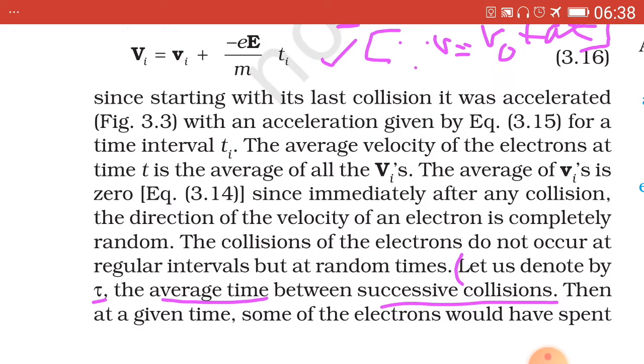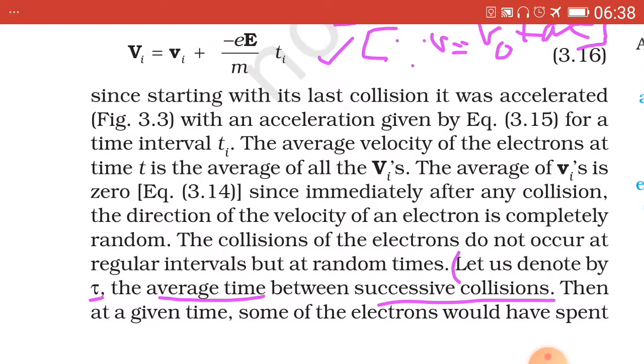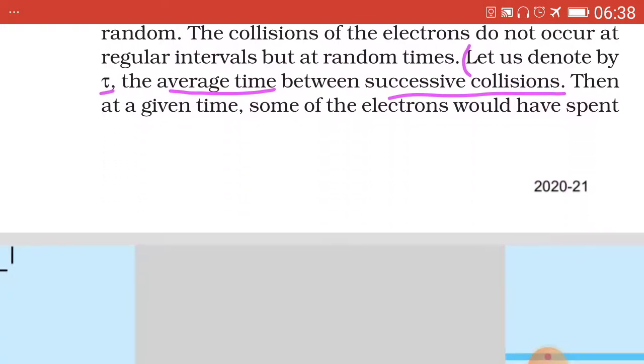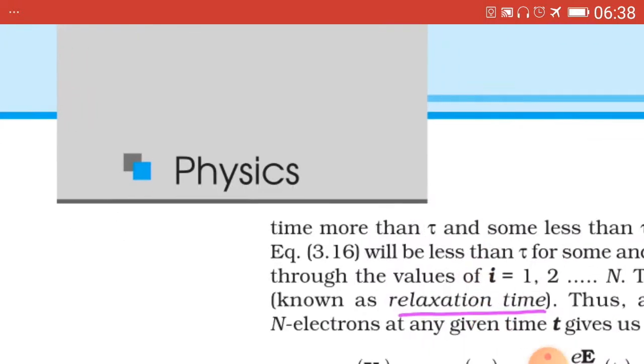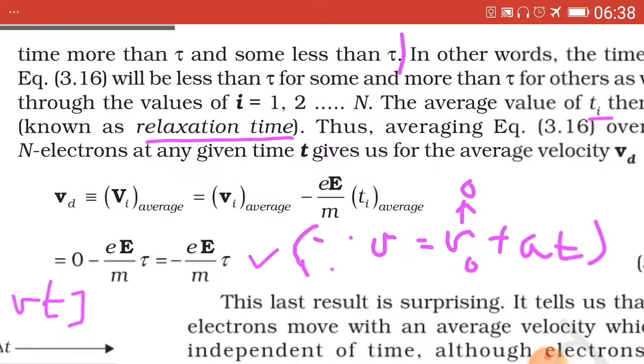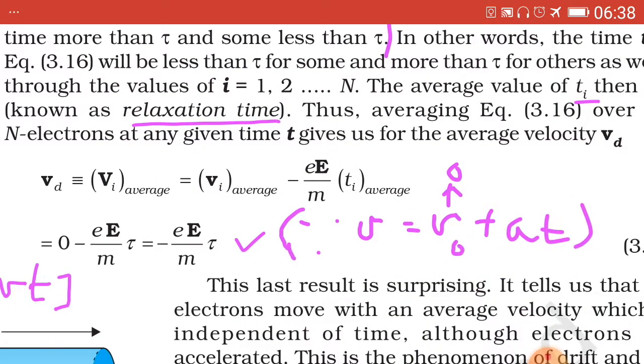Now let us denote the average time between two successive collisions by tau. Then at a given time, some of the electrons would have spent time more than tau, while some would have spent less than tau.